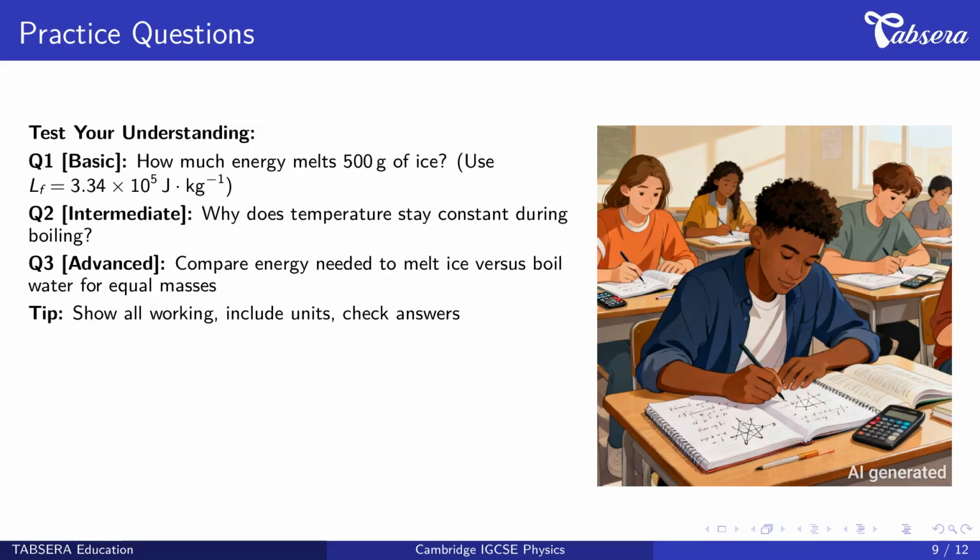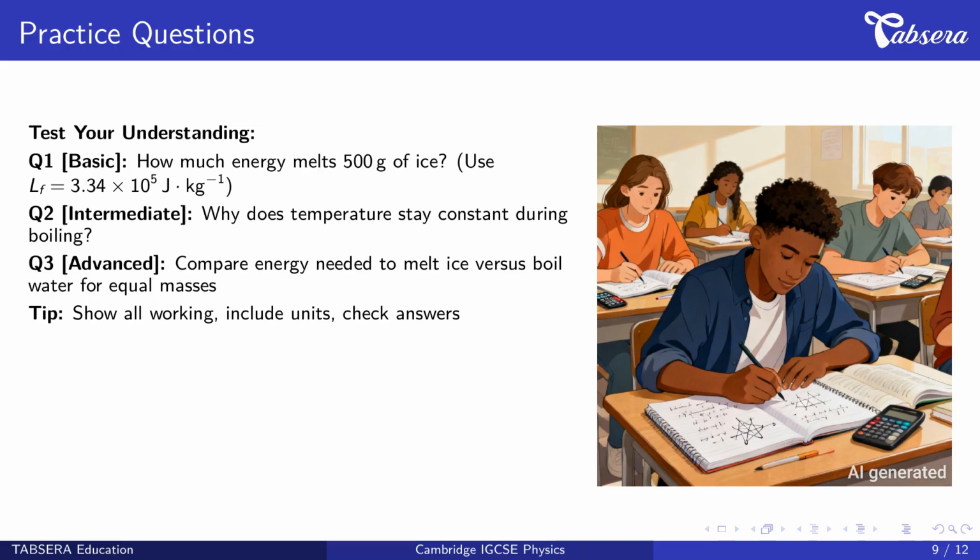Now practice what you've learned with these 3 questions. Question 1 is basic level. It asks how much energy is needed to melt 500 grams of ice, given that latent heat of fusion equals 3.34 times 10 to the power 5 joules per kilogram. Remember to convert grams to kilograms first.